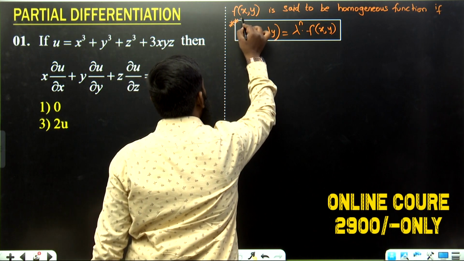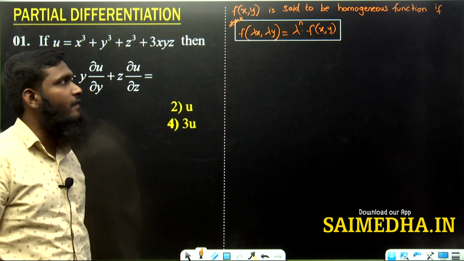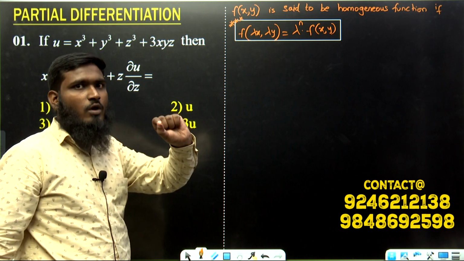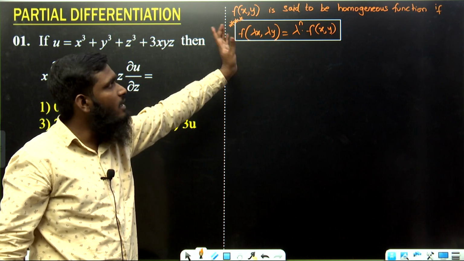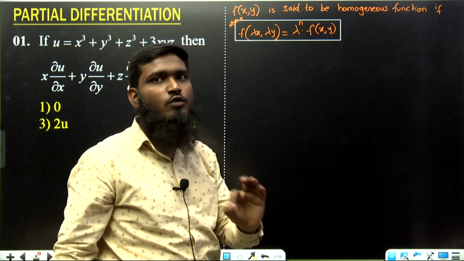f of lambda x comma lambda y is equal to lambda power n into f of x comma y. Okay, this part we have taken. Simple concept I have told you: in the place of x you have to write lambda x, in the place of y you have to write lambda y, then you have to write it in the form of lambda power n into f of x comma y. That is called a homogeneous function.